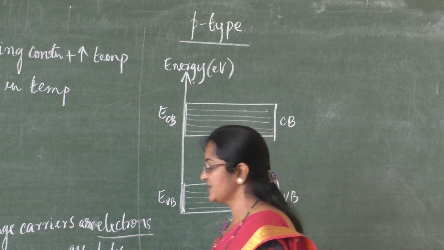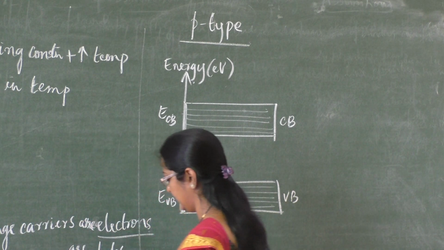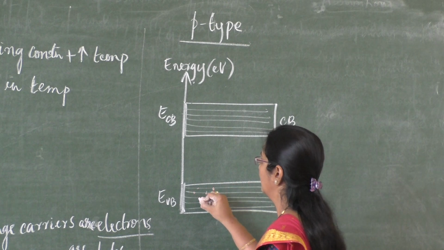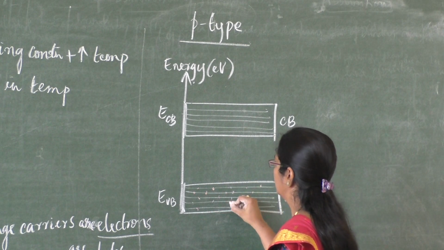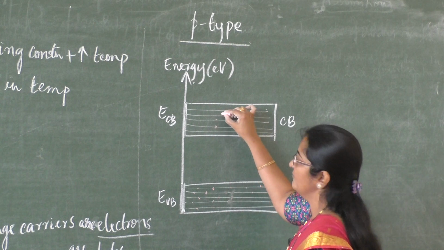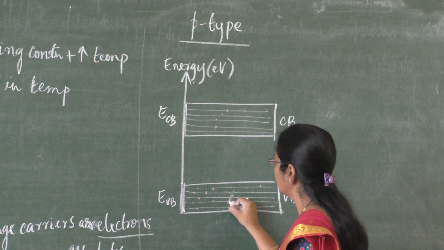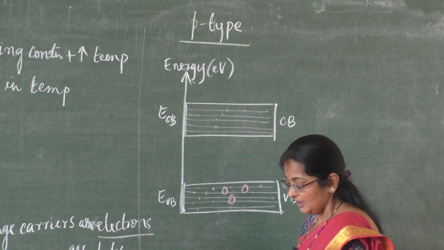At room temperature, a few of the valence electrons gain energy and come to the conduction band, and holes are left behind.